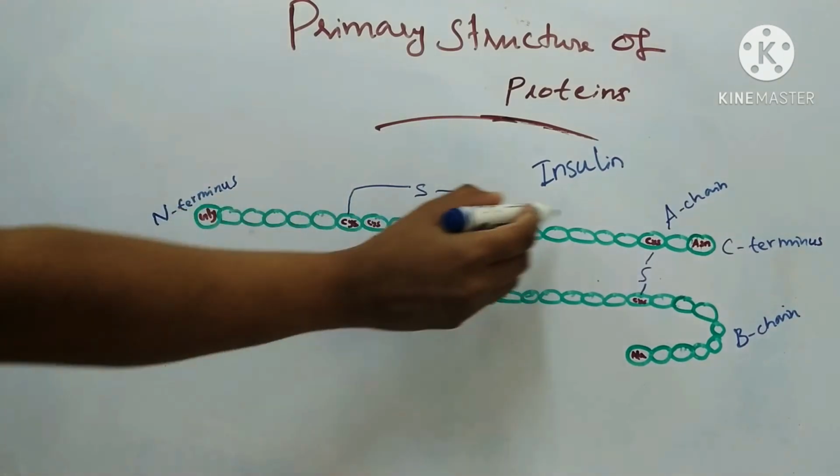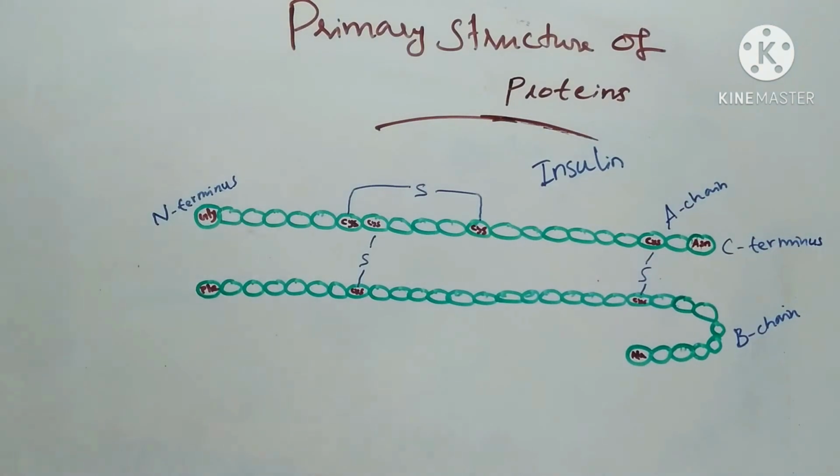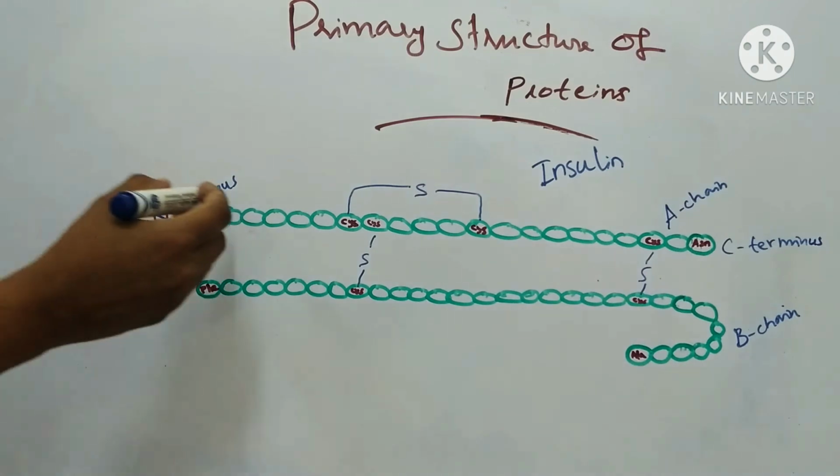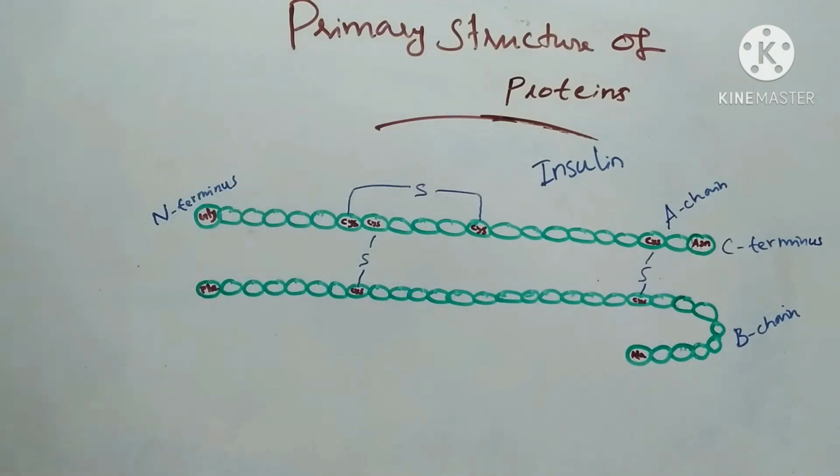Primary structure is the linear sequence of amino acids. These amino acids are held together by peptide bonds. The peptide bonds form the backbone, and the side chains of amino acid residues project outside the peptide backbone.